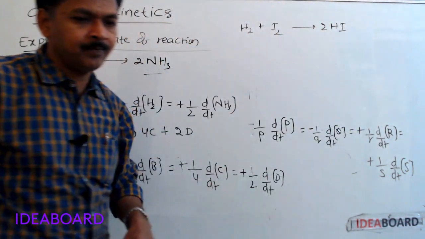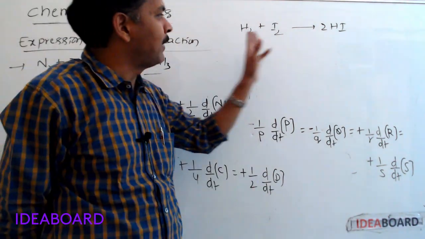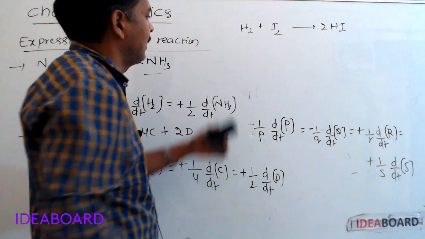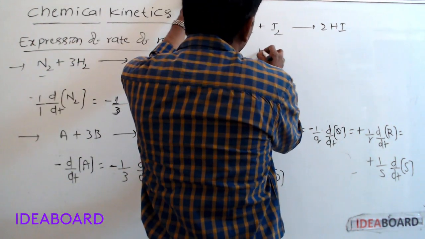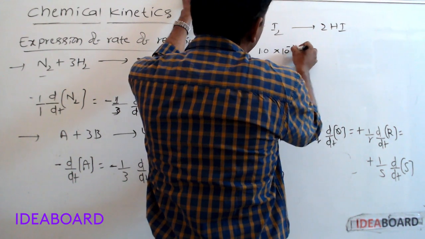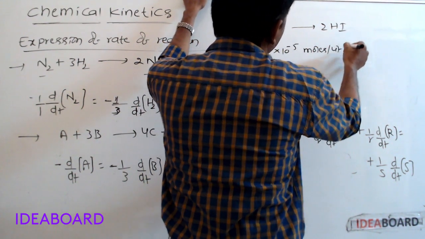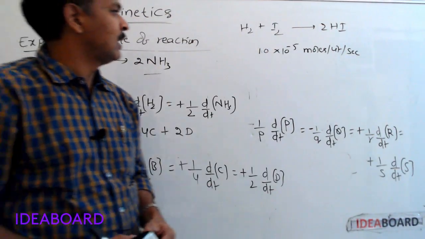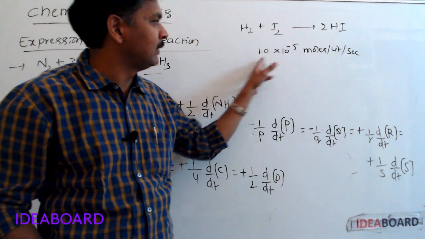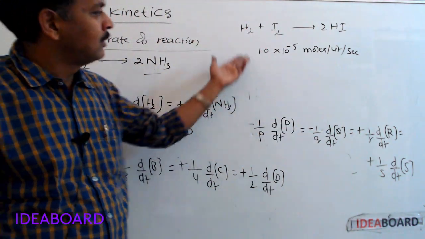So in this reaction, the rate of disappearance of hydrogen is given. The rate of disappearance of hydrogen is 1.0 into 10 power minus 5 moles per liter per second. Then what is the rate of disappearance of iodine? Same only.